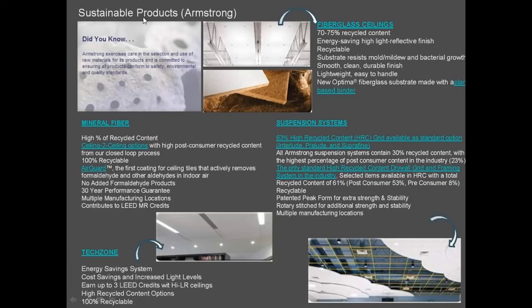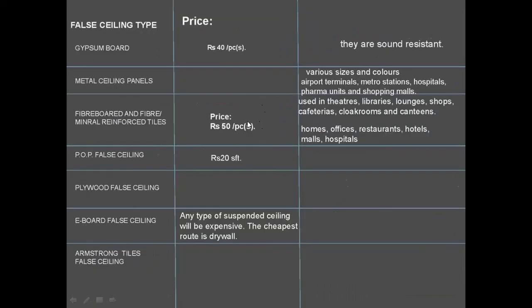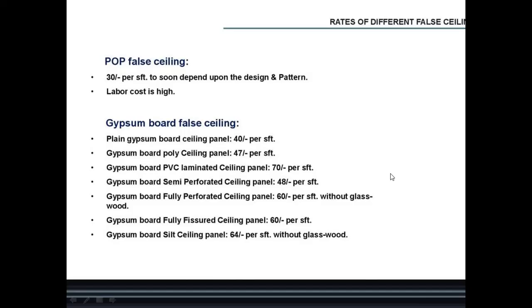Then sustainable products by Armstrong. So it is something related with the Armstrong: fiberglass ceiling, suspension system, mineral fiber, technozone. Everything is given here. You just read it carefully so that you will understand. Then false ceiling types, their price and their properties are given in this slide, along with rates of different false ceiling materials.